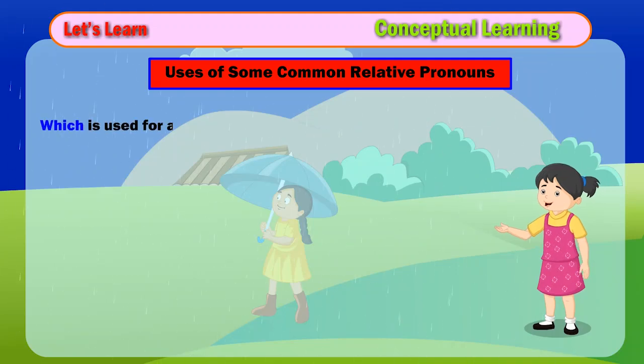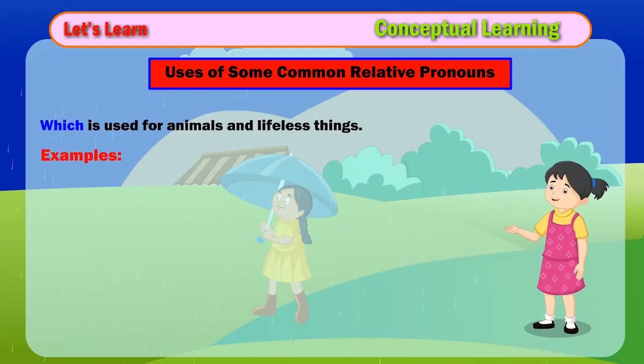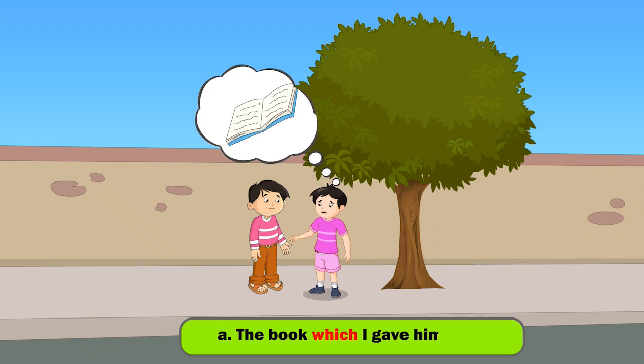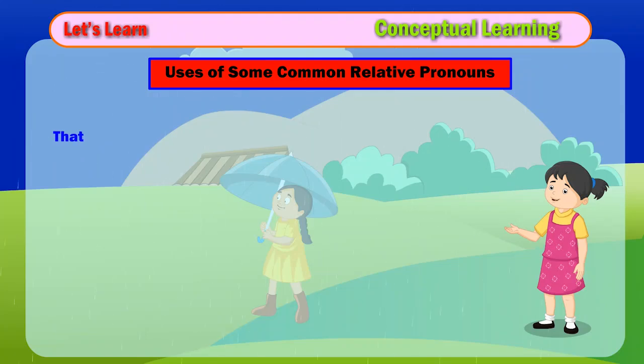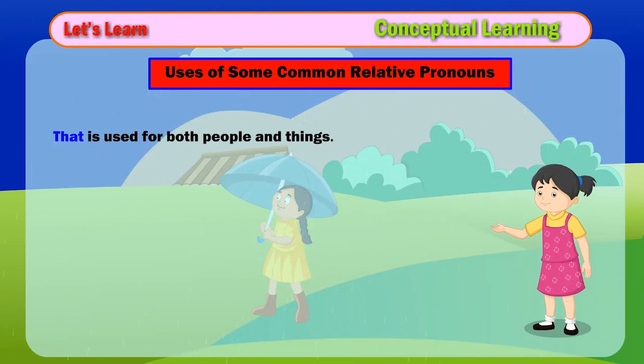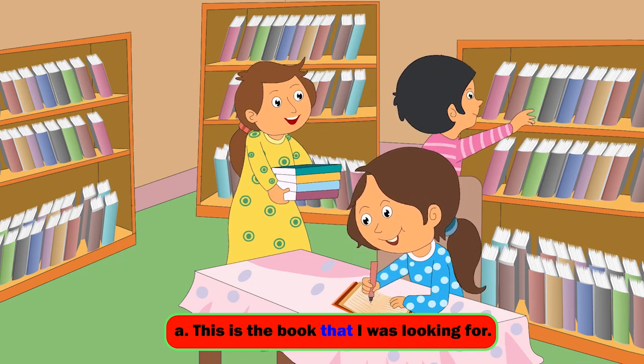Which is used for animals and lifeless things. Examples: A. The book which I gave him is lost. B. The table which was broken was removed. That is used for both people and things. Examples: A. This is the book that I was looking for.